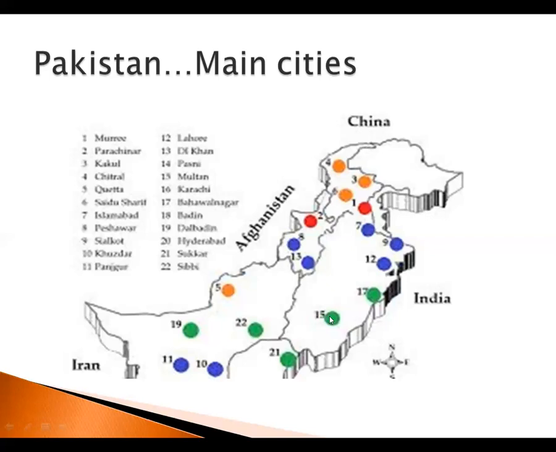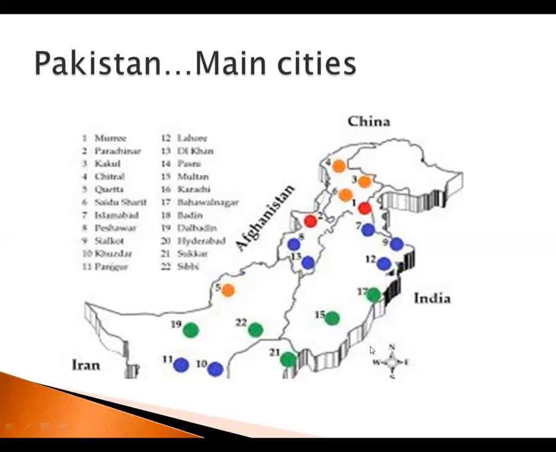Then number 15 is Multan. Multan is another ancient city, and for many years it has been a well populated and well established city with strong foundations from the past. It is located in the heart of Punjab. Then number 17 is Keshwar Nagar, which is also in the border area of India and Pakistan.